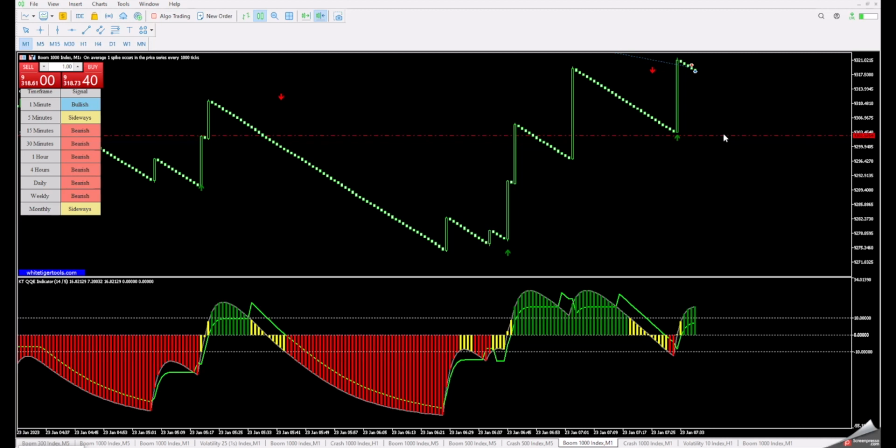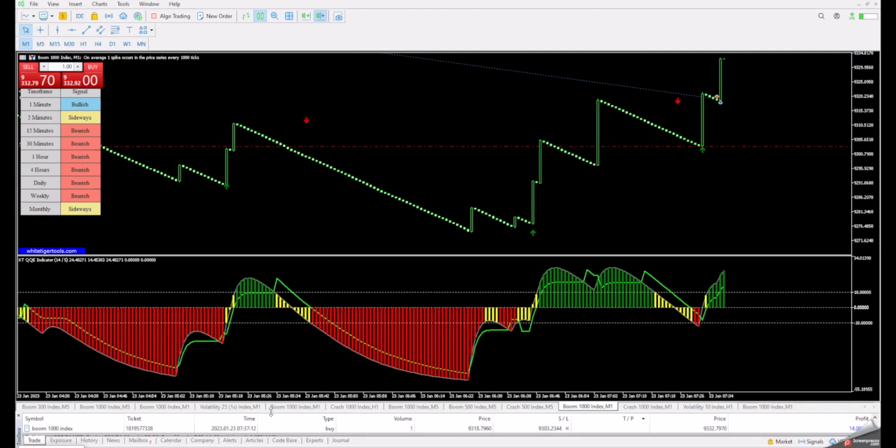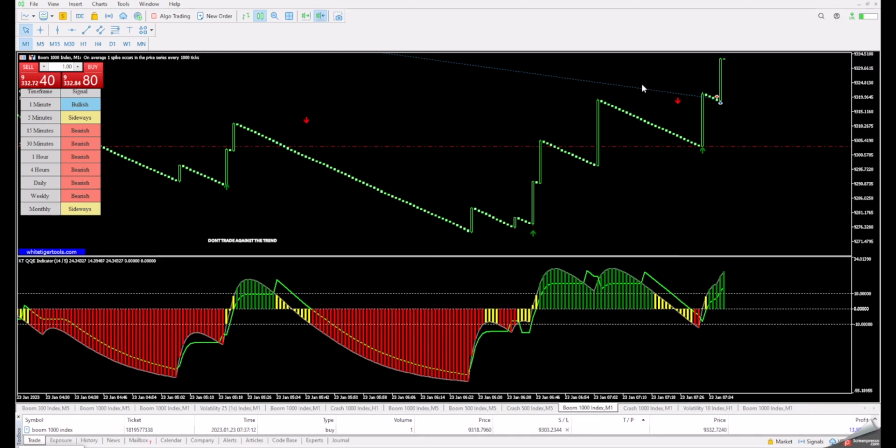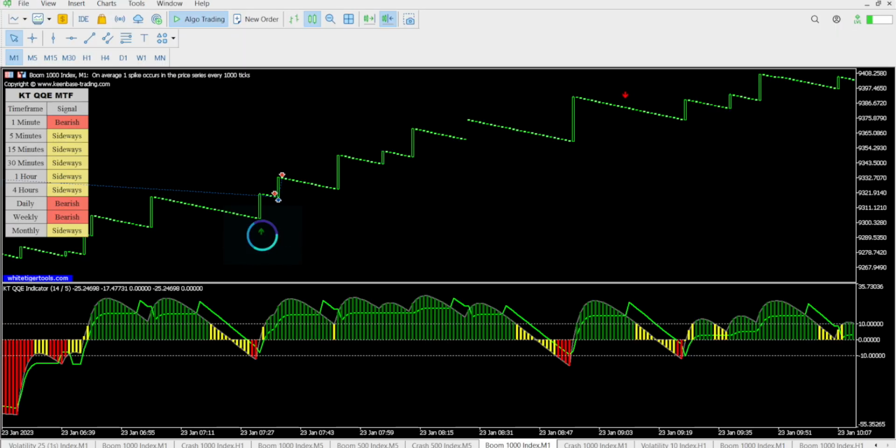Buy trade executed. Let's see. And just like clockwork, a spike happened. Technical analysis and price action saved that trade. I wouldn't hold this type of trade setup for a long time because I am currently trading against the trend. But as you can see, the price skyrocketed from that price point. But always a next time to catch a boom spike.